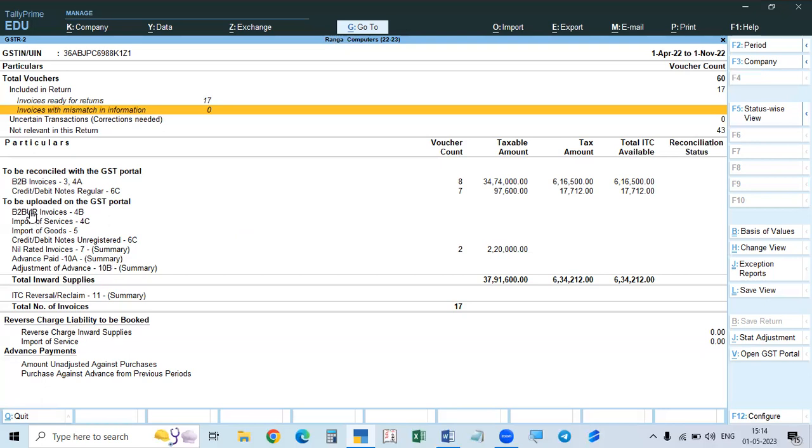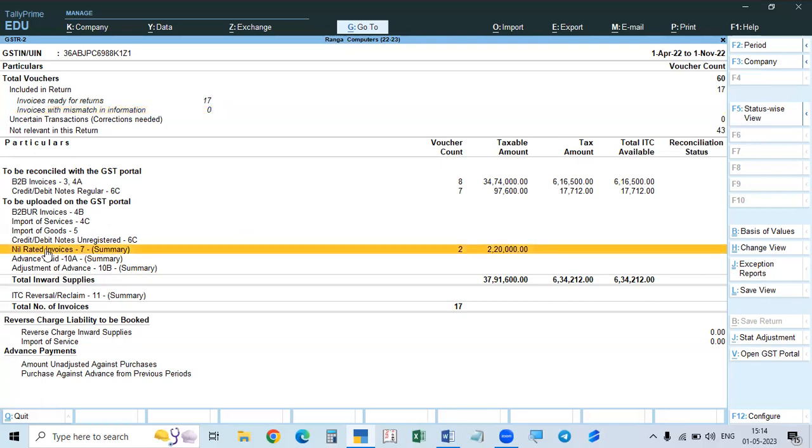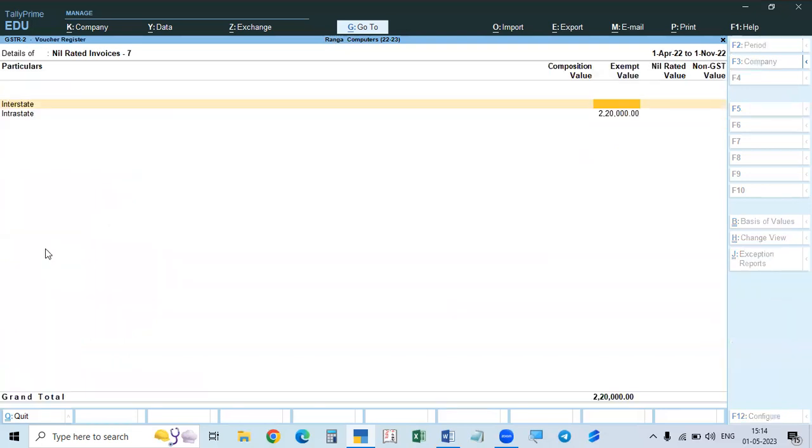Related to these unregistered people, debit notes, credit notes, nil rated invoice. Nil rated means nil rated. See here, nil rated, exempted, non-GST goods. In addition to this, there is one more here, composition, because exempted goods means we are not paying tax. Nil rated, not paying tax. Non-GST goods, not coming under GST at all. This composition, I told you already, registered dealers are of two types, regular and composition. At the time of creating a company, type of registration: regular, composition.